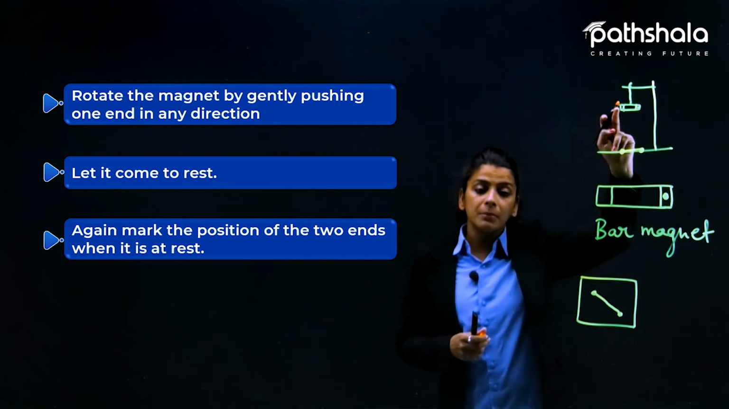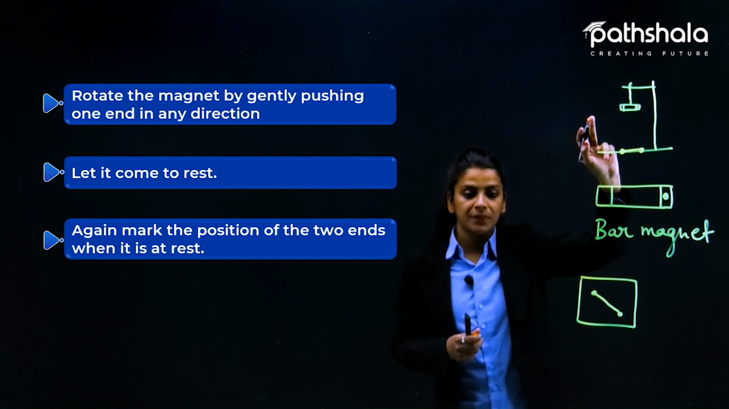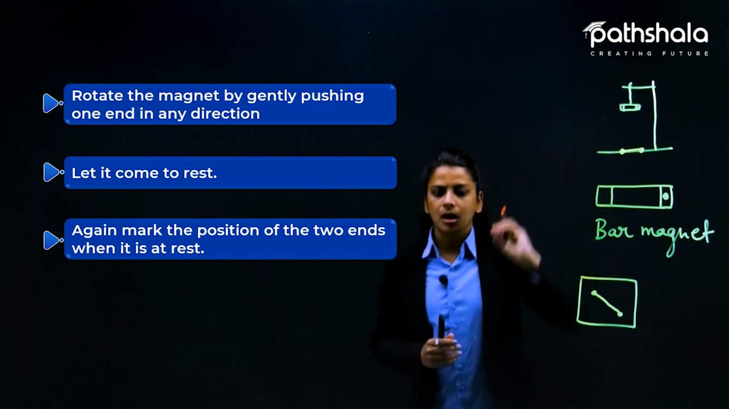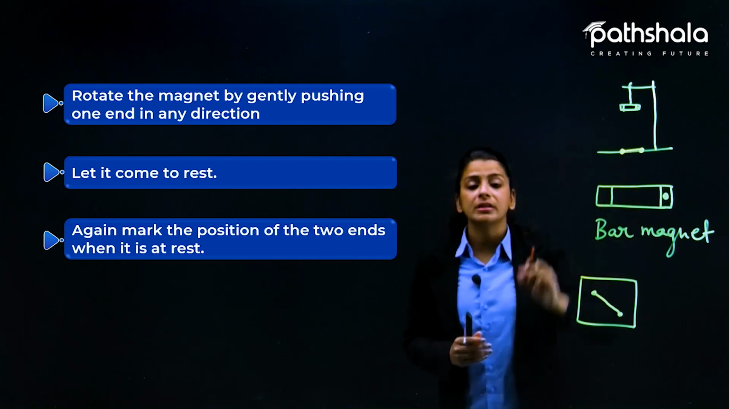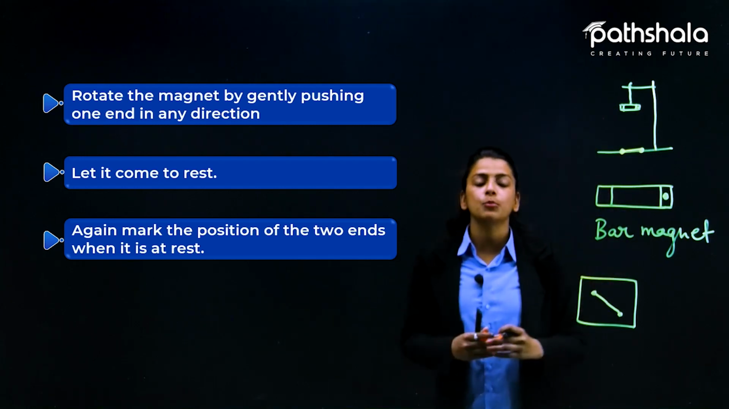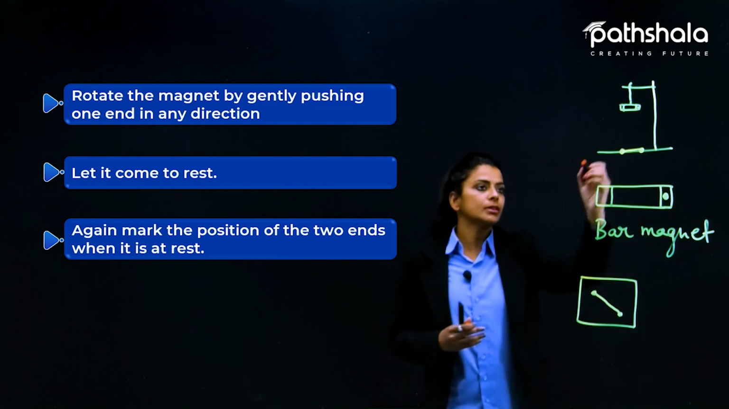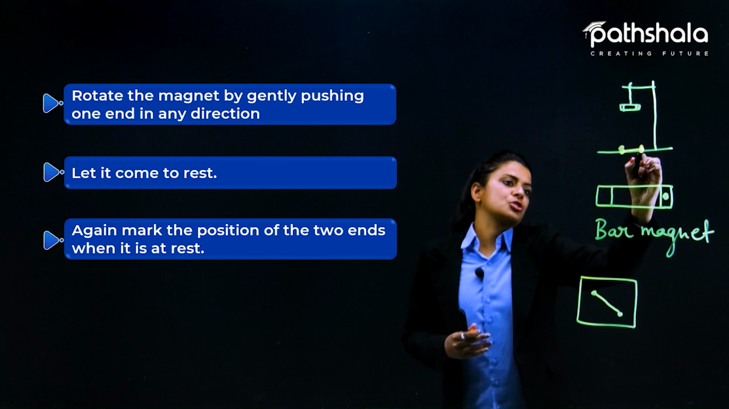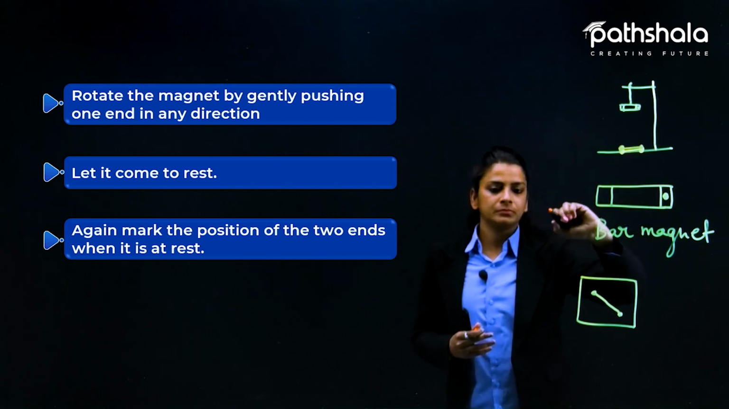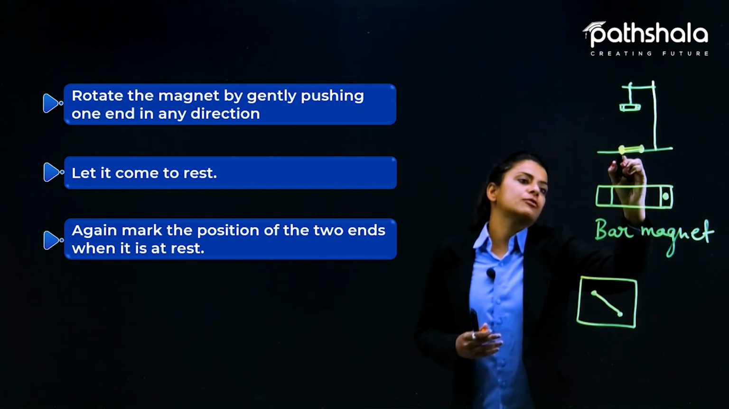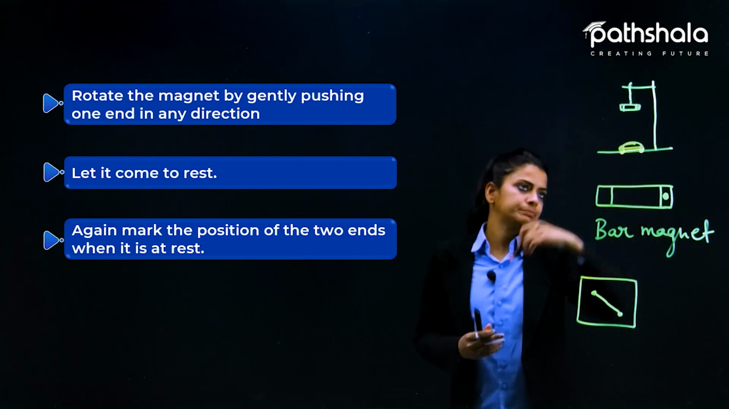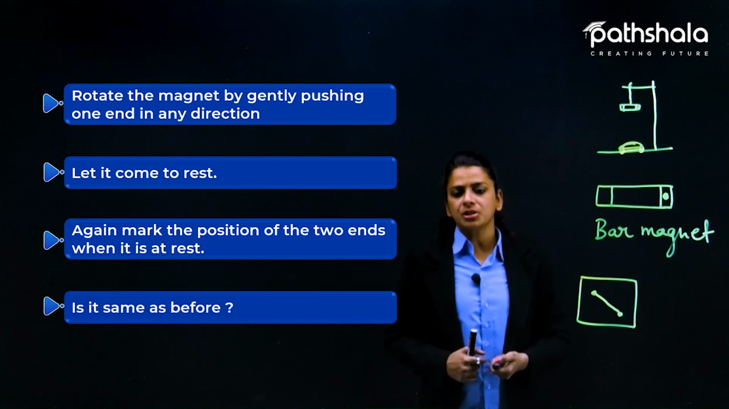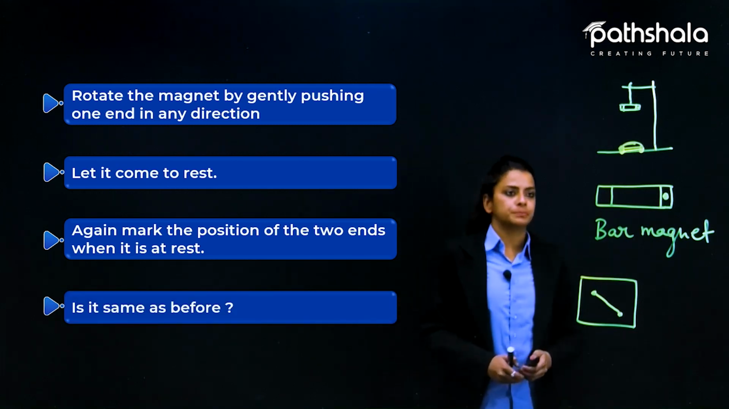यही same हमने bar magnet दोबारा rotate किया, and we waited for it to come to rest, and then we again marked the point of these 2 ends on the ground. Either you can point it on the sheet of paper also. So, for example, it again stopped at this position, and we again drew the line. Or you can draw the line from here also, like this. Yes? So, अब हमारा क्वेश्चन क्या बनता है? Is it same as before?